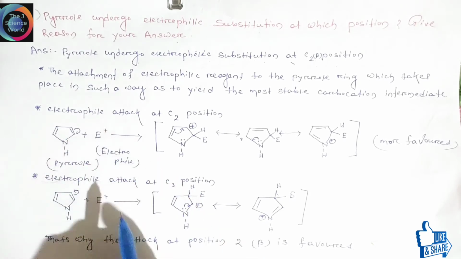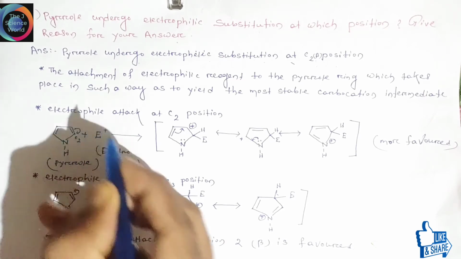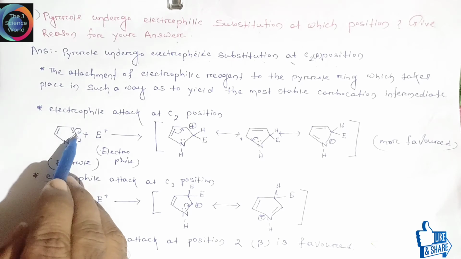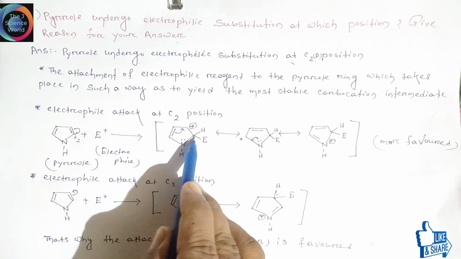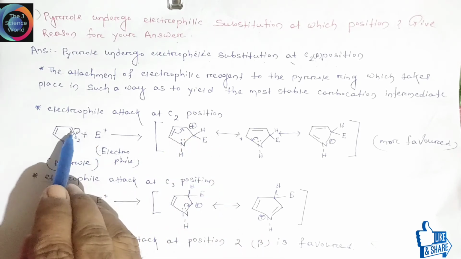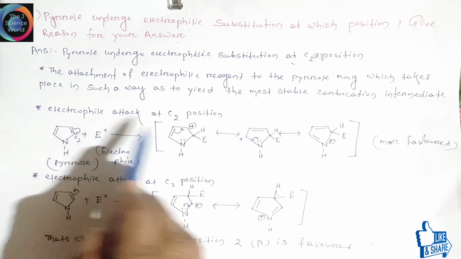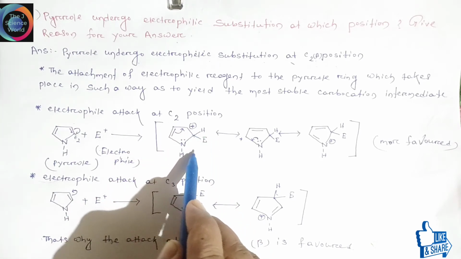Friends, when the electrophile attacks the C2 position, the double bond electrons shift to these positions and the electrophile attacks the C2 position. When the electrons shift, a positive charge is developed here. So this is our first carbocation.